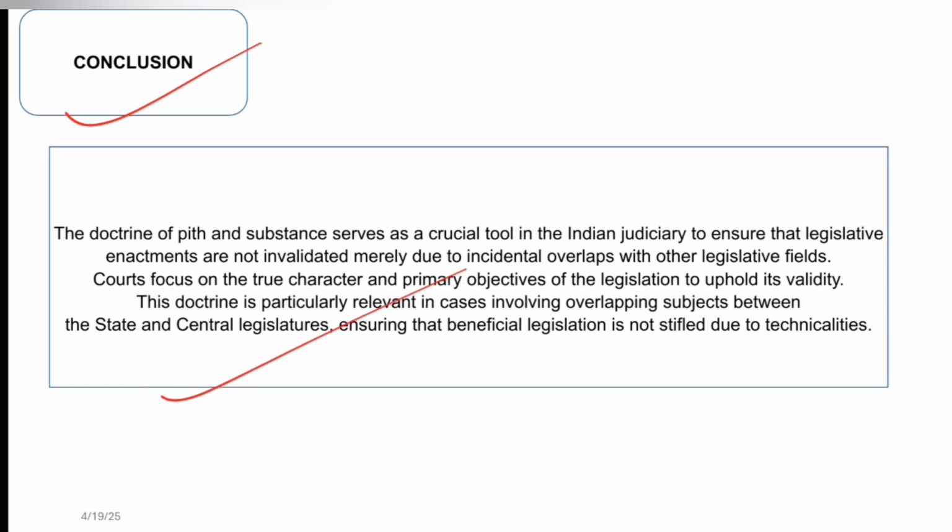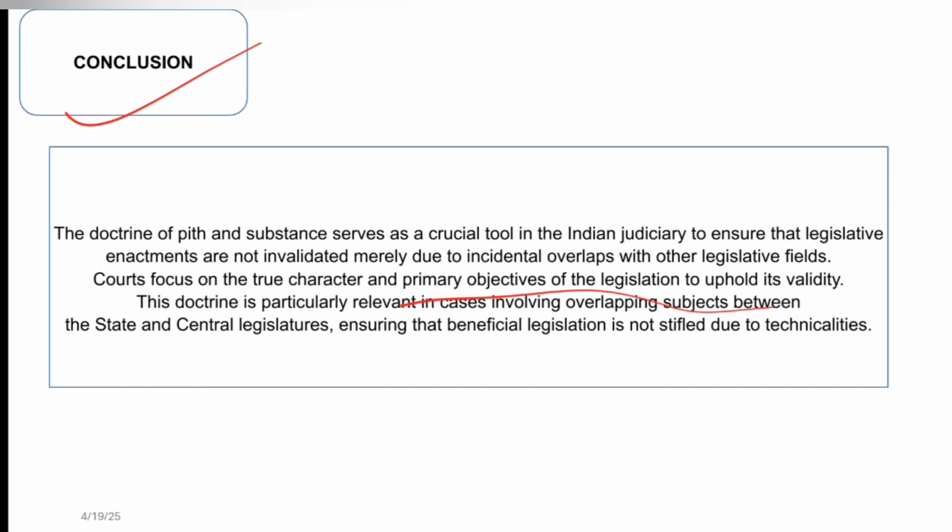You can read it. And so in conclusion, it is a crucial tool in the Indian judiciary that legislative enactments are not invalidated because there is an incidental overlap, and the courts try to see the true character and objectives of the legislation, and uphold its validity if it is an incidental encroachment.